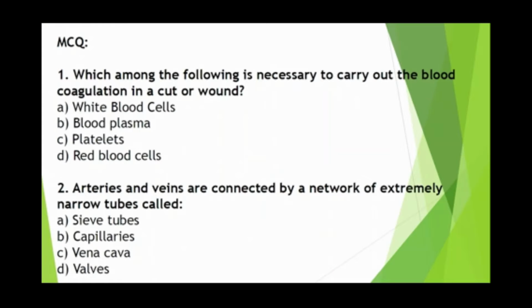Now as we are doing the revision class, we should go through some MCQs also. So the first MCQ is, which among the following is necessary to carry out the blood coagulation in a cut or a wound? तो इसका आंसर आपका है प्लेटलेट्स. ओके, सो प्लेटलेट्स जो है हमेशा ब्लड को कोएगुलेट करता है. हमारे जो ब्लड में प्लेटलेट सेल्स पाई जाती है वो ब्लड को कोएगुलेशन में हेल्प करता है.